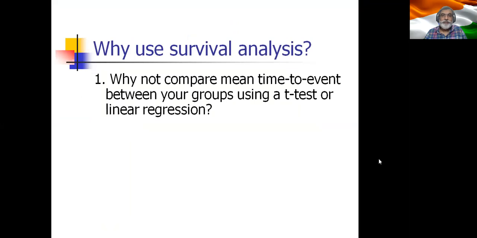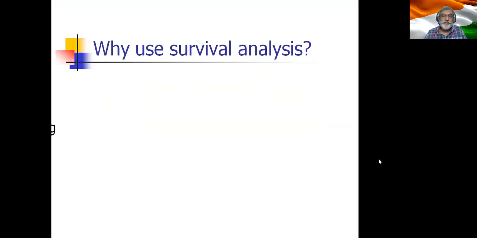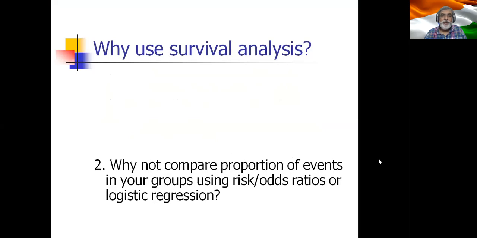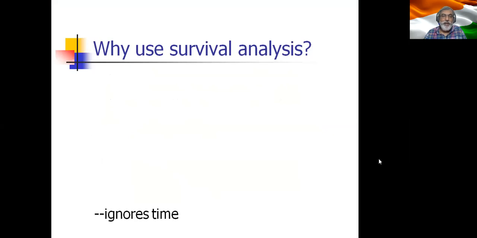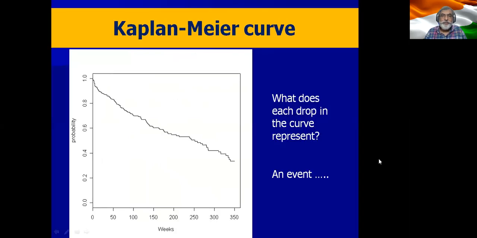The first is why not compare mean time to event between your group using a t-test or a linear regression? If we do that, we ignore censoring. So why not compare proportion of events in your group using risk odds ratio or logistic regression? And this ignores time. So these two are not the way to do it. So we normally use a Kaplan-Meier survival curve.